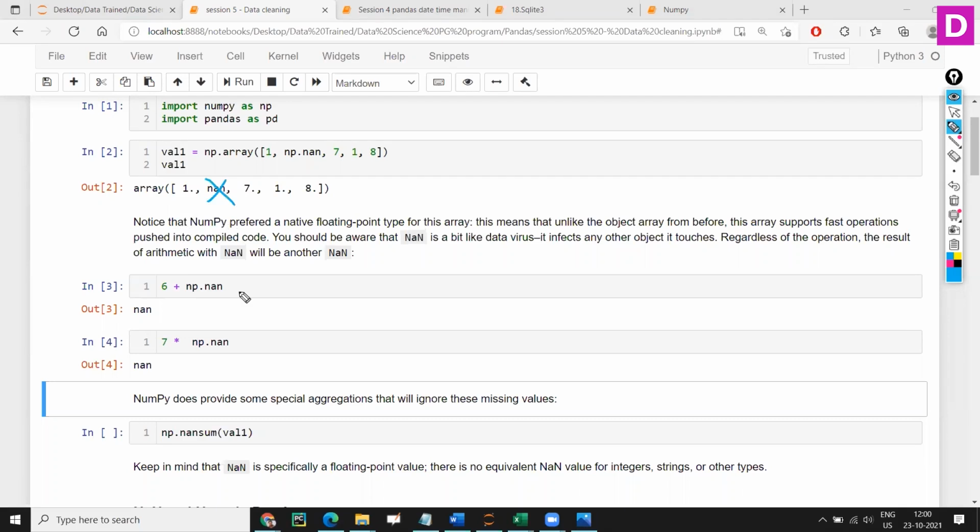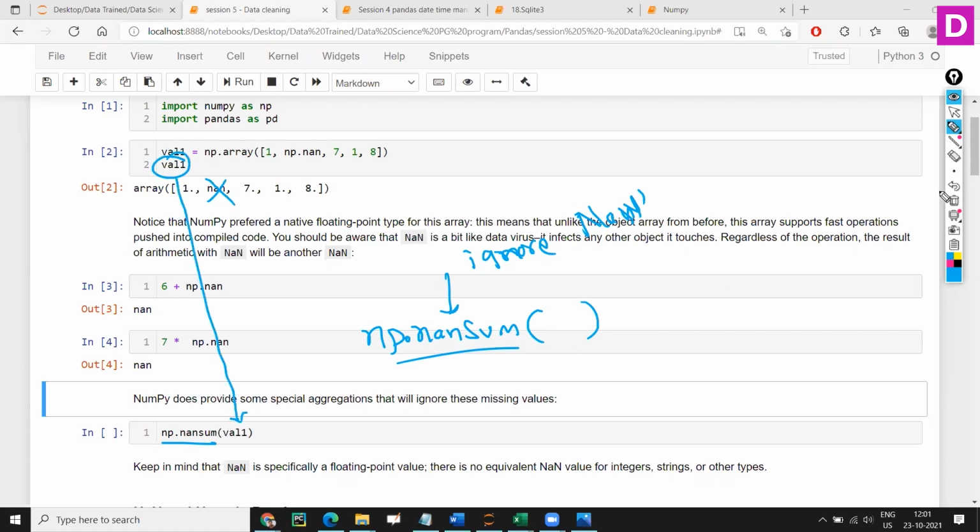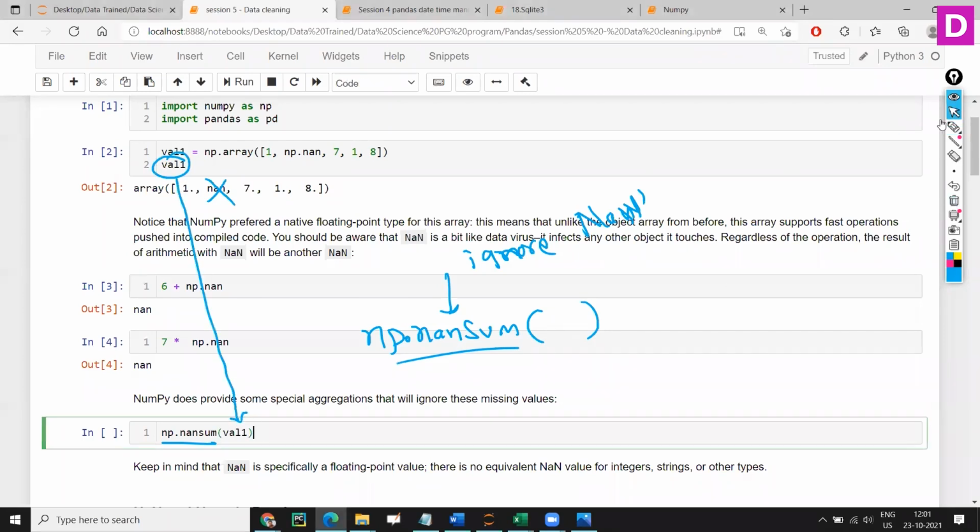So yes, we have numpy.nansum. This function will help us to add all the data. In that case, how is this going to treat NAN? It is going to ignore NANs. So you can see this val1. I'm going to use numpy.nansum here.